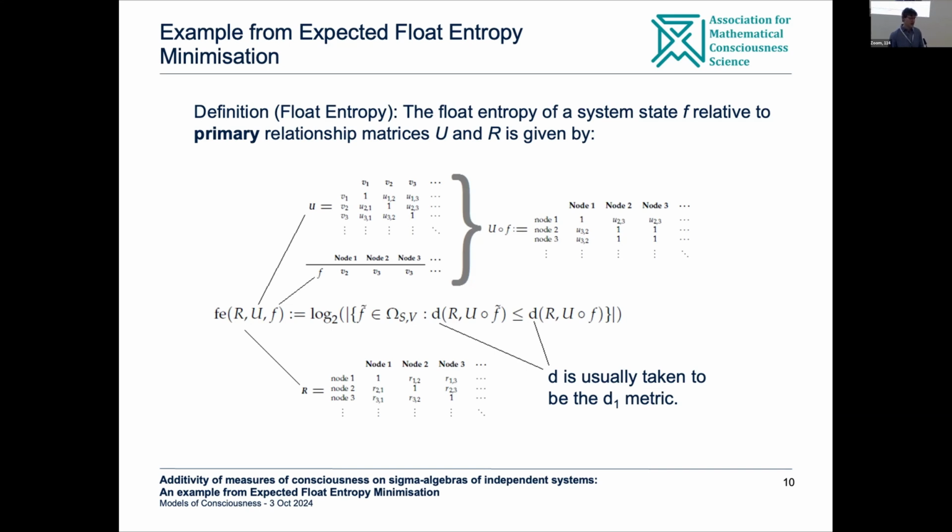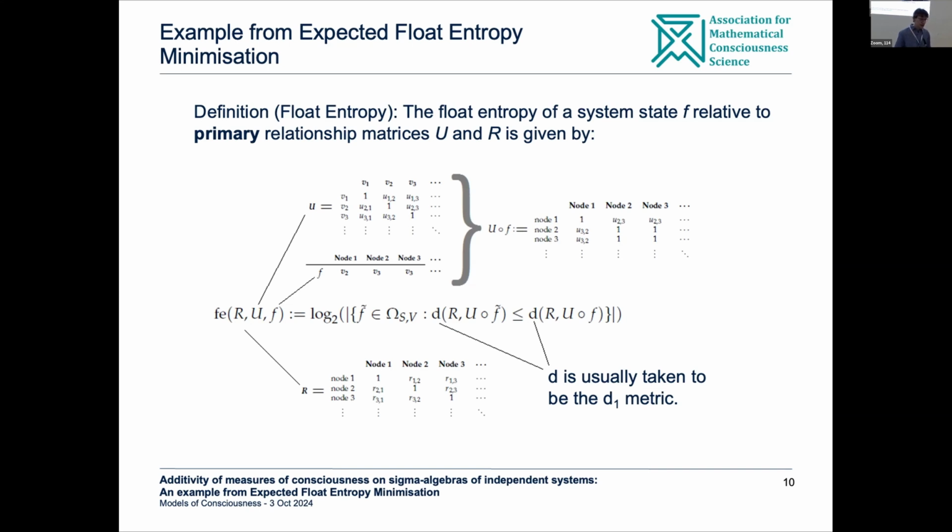So what is this here? It's actually very straightforward, really. R and U are a part of the interpretation. They are a relational model. R is, for example, on system nodes, a relationship between nodes. U is a relation on node states, the states that the nodes can be in. And then F is a system state. It is a state of the system. So what you really need to know from this is this: